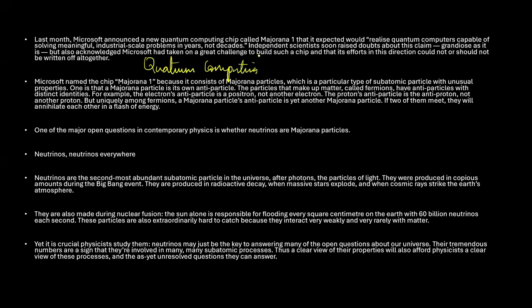Quantum computing is a kind of technology where we are using qubits, and it uses two important properties like superposition and entanglement. We'll discuss more about this when we are doing the science and technology static part. But understand that quantum computing is something they want to come up with. It aims to enable quantum computers capable of solving complex industrial scale problems in a short time frame. So we want to solve all the industrial related problems in a very short time. If they ask you what Majorana is basically for, it is for solving the problems of industries.